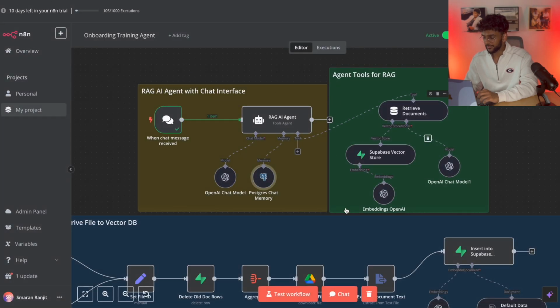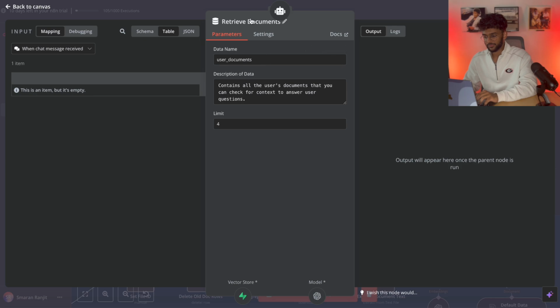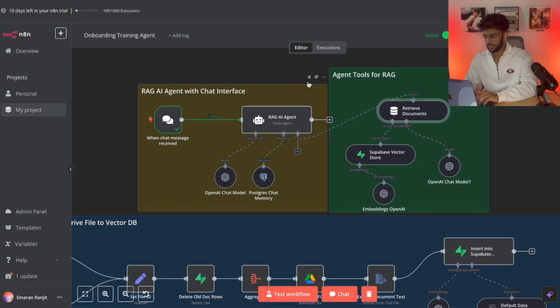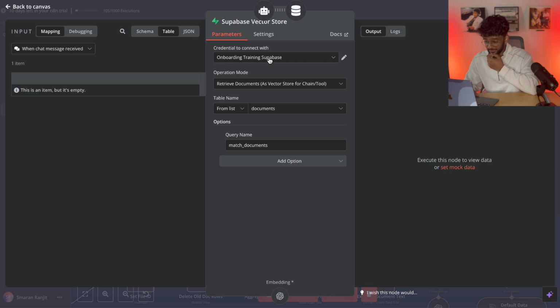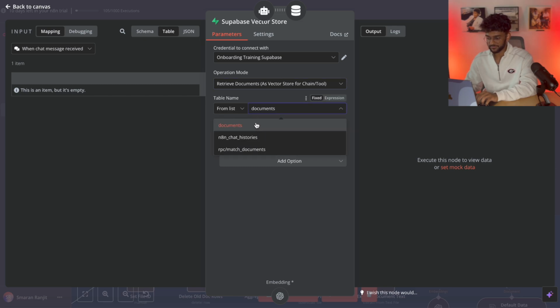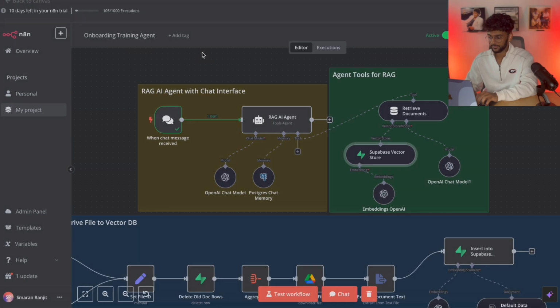And then the tools you need are basically a Supabase vector database that you're storing all this information in. Set this to retrieve documents, user_documents, and a description of the data on a basic level: contains all the user documents that you can check for context to answer user questions. Limit you can set to whatever, I just keep it at 4. Connect this to a Supabase vector store that's also connected to a Supabase account. Operation mode, retrieve documents as a vector store for a chain tool. Again, from list documents, and make sure to have the query name as match_documents.